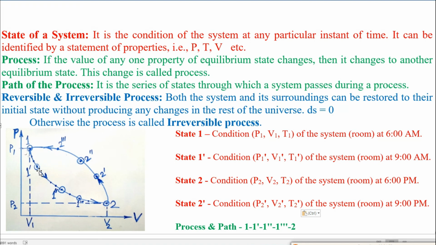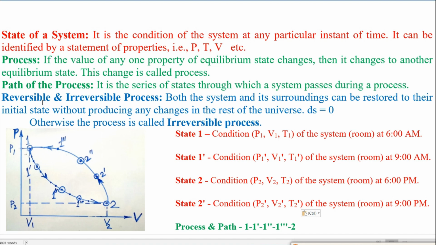If we add the series of those states, we will get a line, or the path. That is called the path of the process. So the path is the series of states through which a system passes during a process.